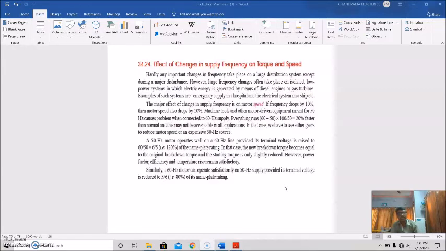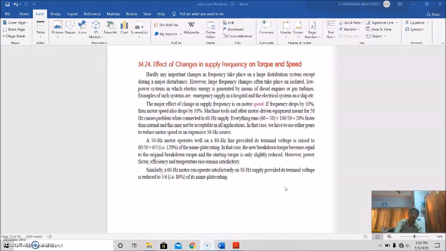So if the machine is made for a frequency of 50 hertz and is connected to a supply of 60 hertz, this 10 hertz frequency difference will make the speed of the motor 20% faster than its normal speed, and as a result this is not acceptable in all applications. In that case a speed reduction methodology must be used, either by using gears or by installing a 50 hertz source. That is expensive and is an extra cost.